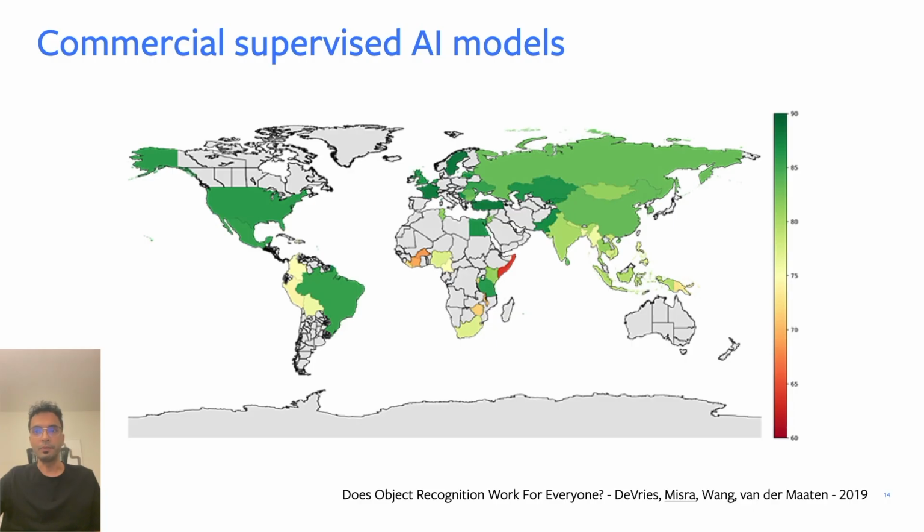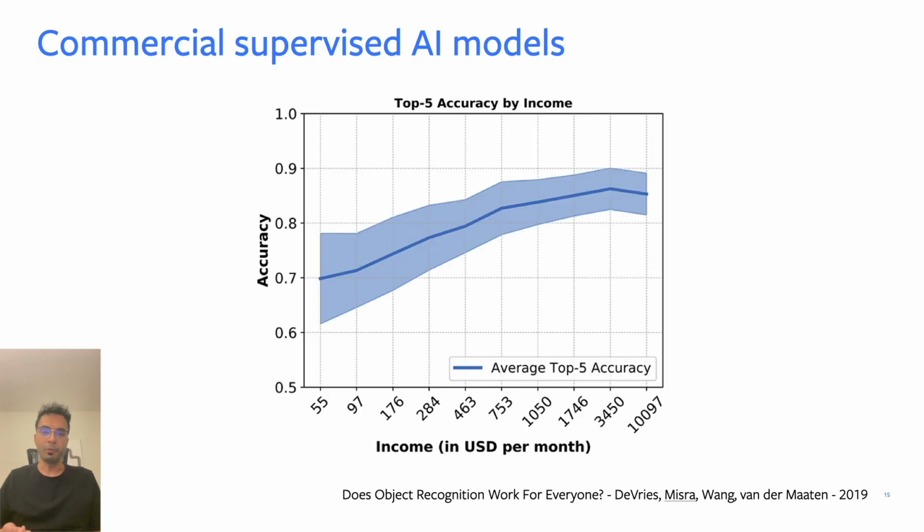And the second thing we found is that the accuracy of these AI models seems to be correlated with the income of the household where this picture was taken. So if you have a household income which is lower, then the accuracy is going to be lower. Whereas if you have an image coming from a household with a higher income, then the accuracy is going to be higher. And moving forward, we would not want our AI models to have these types of biases, even if we do somehow get them through the data collection or the labeling process.